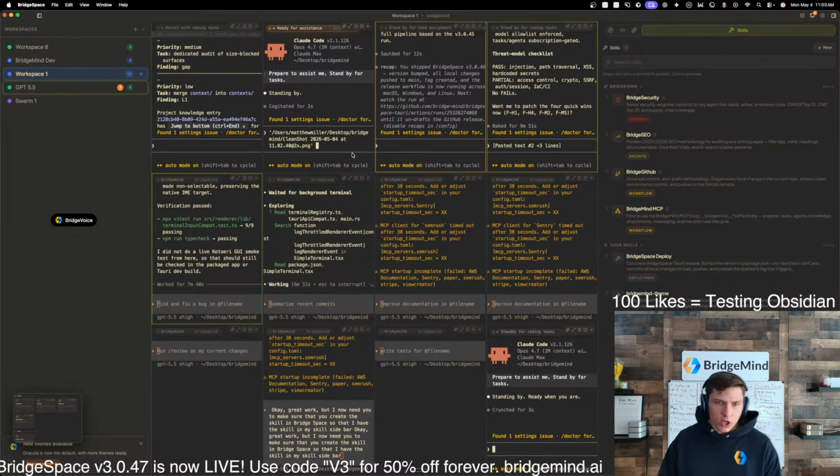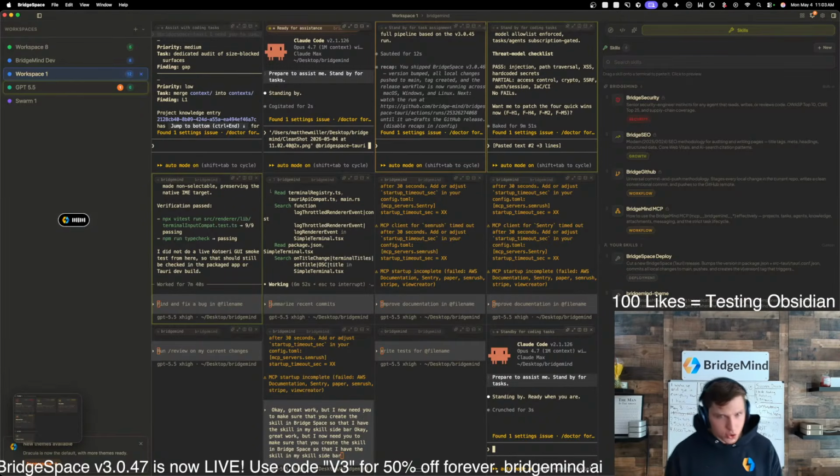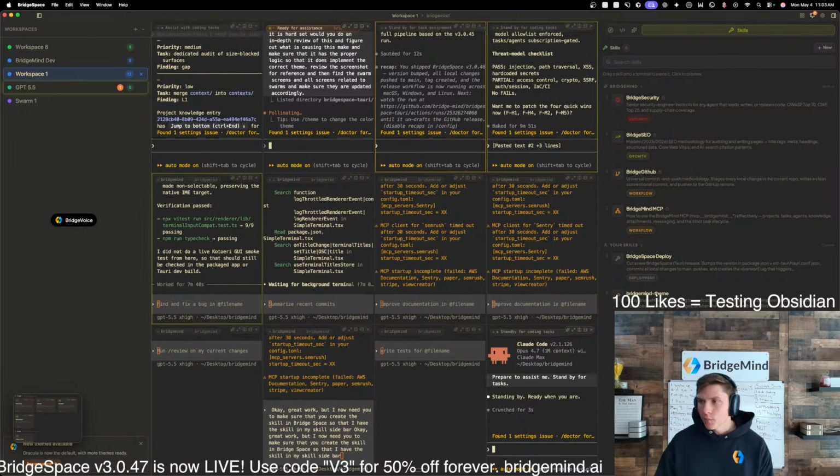So now we're going to go over here. We're going to paste in BridgeSpace. I need you to review the bridge swarm screen and note that it is not properly adopting the theme. It is hard set. Would you do an in-depth review of this and figure out what is causing this? Make sure that it has the proper logic so that it does implement the correct theme. Review the screenshot for reference, and then find the swarm screens and all screens related to swarms and make sure that they are updated accordingly. Launch 2 agents to help you. Okay, so we're going to launch 2 agents there. Submit this.